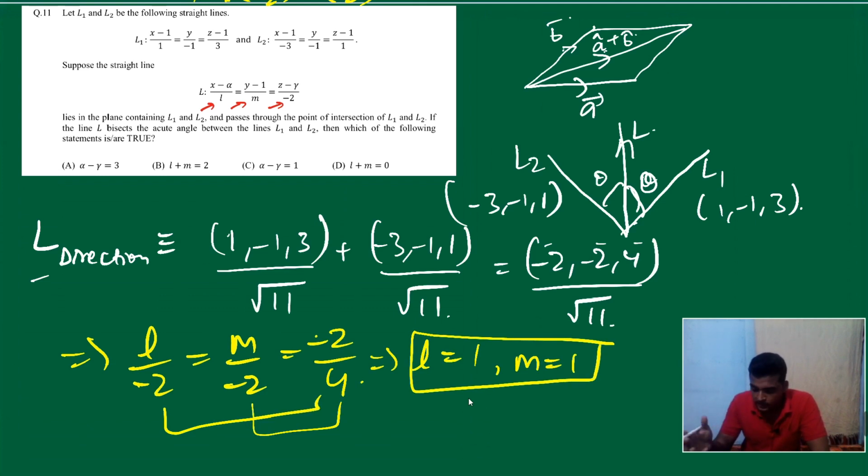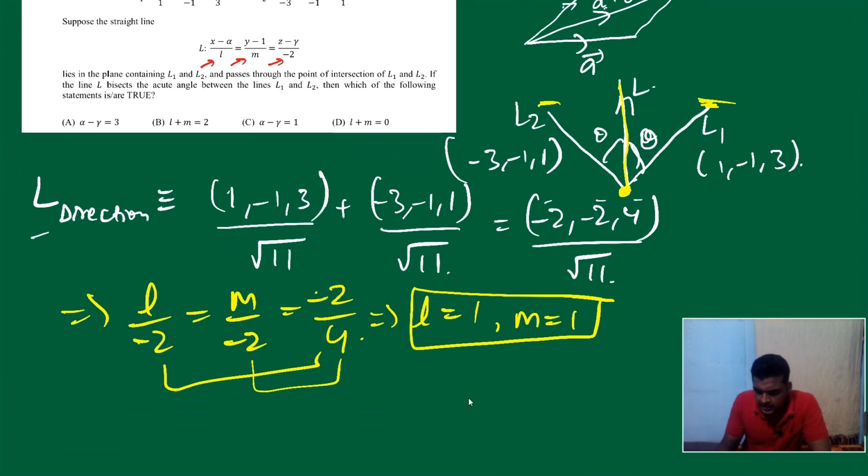Fine. Now everyone please tell me, if this is L1, if this is L2, and L is passing through this, can we say the passing point of L1 L2 is also passed through L? Now in the question, L1 is passing through 1, 0 and 1. L2 is also passing through 1, 0 and 1. Both are passing through 1, 0 and 1, right? So it means it's the point passing through two lines, so it must pass through third line. So 1, 0, 1 satisfy L.